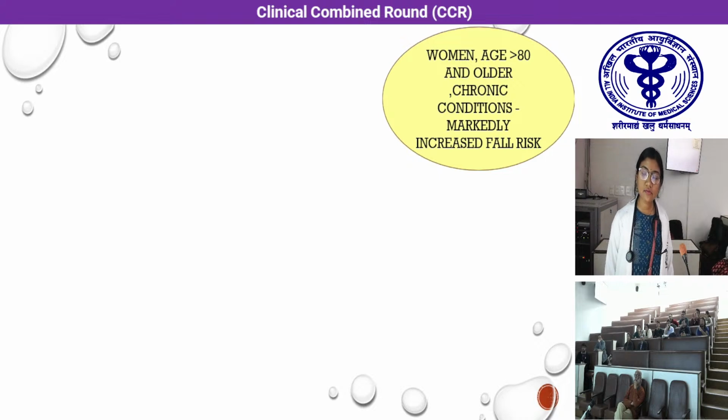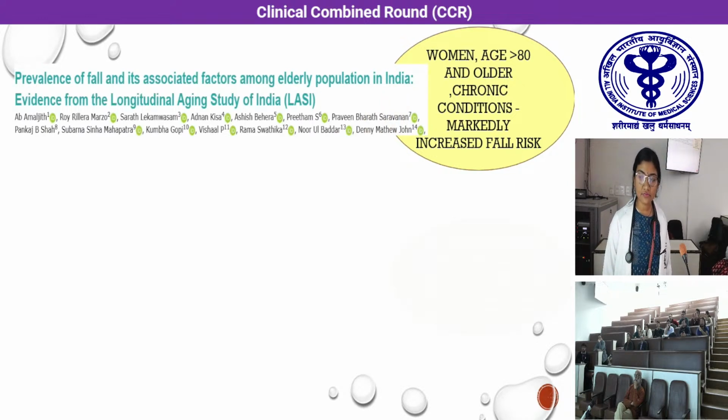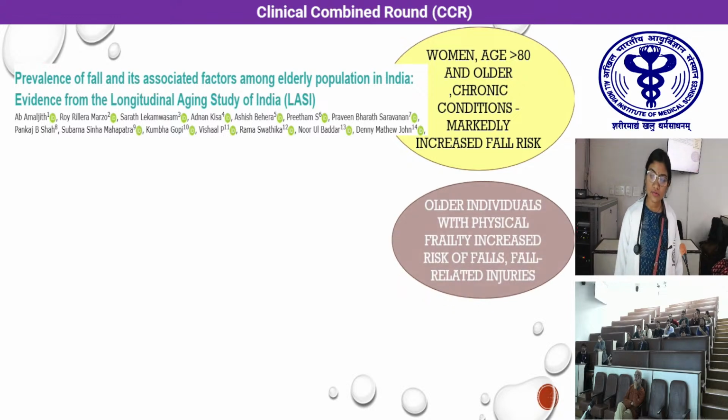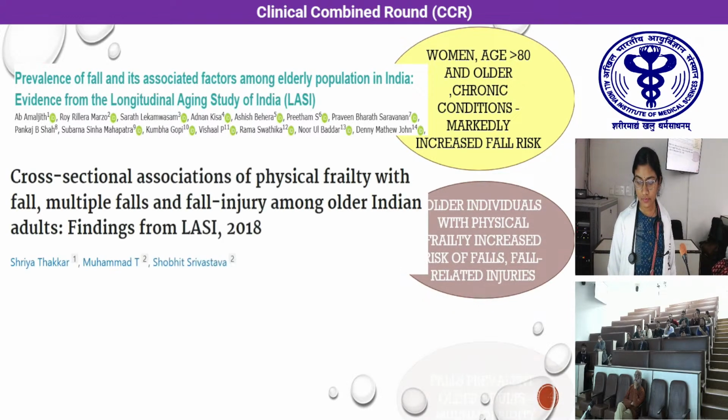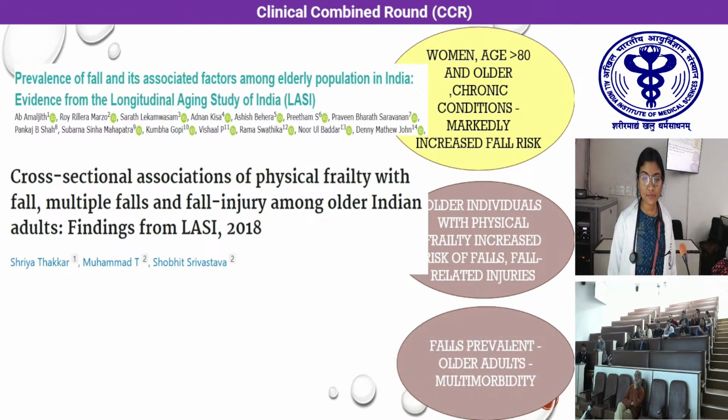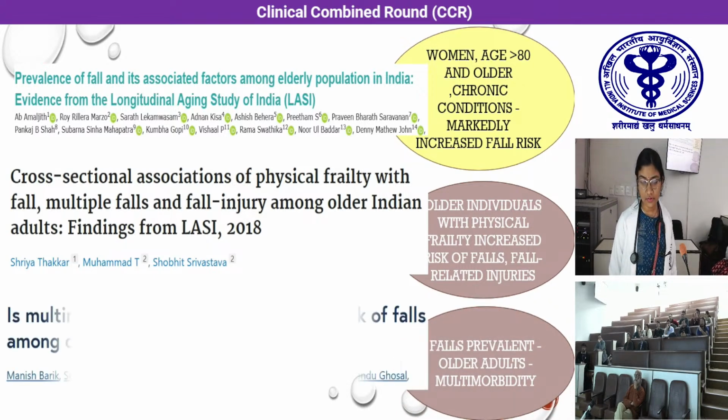In studies based on the Longitudinal Aging Study of India data, it has been found that older adults over 80 years of age, and particularly amongst them women and those with chronic comorbidities, were at the highest risk of suffering from falls. Also, older adults who were having physical frailty were at a high risk of falls. Also, those who are having multimorbidity, like our patient, were at the highest risk of suffering from falls.